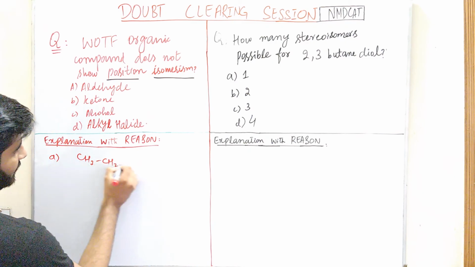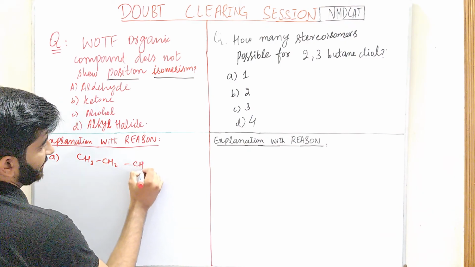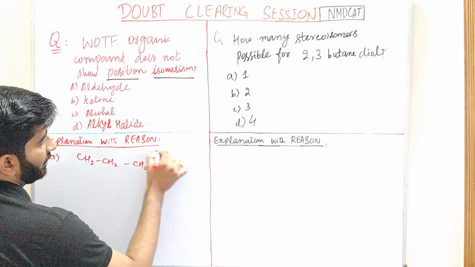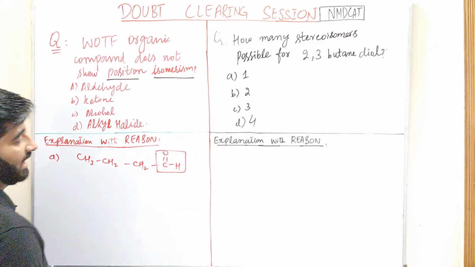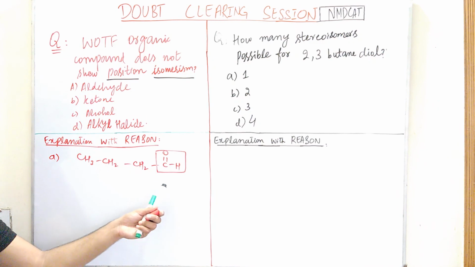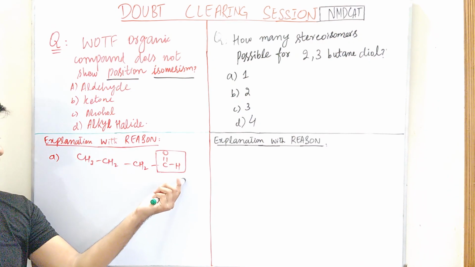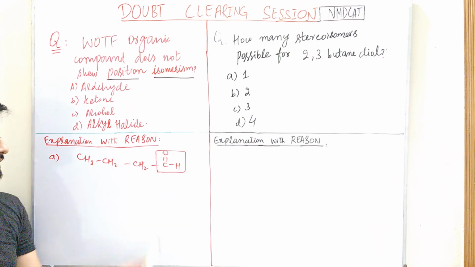In aldehydes, formyl group is present. So in this case, this formyl group is present at the terminal position. तो aldehydes के केस में हमारे पास जो formyl group होता है वो terminal position पे होता है. That's why the aldehyde does not show position isomerism.